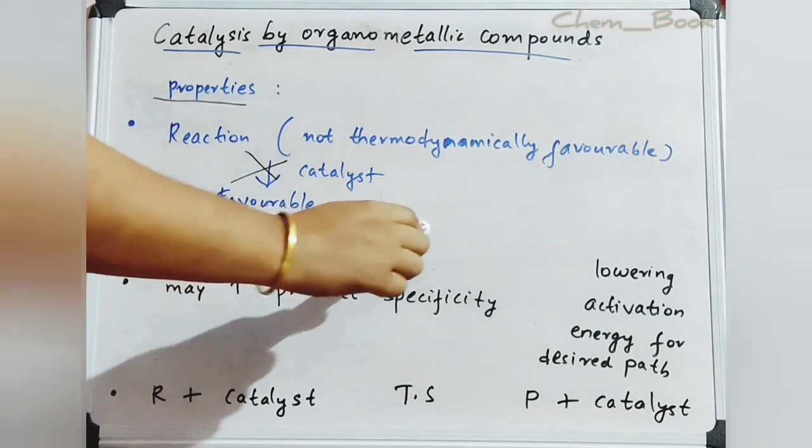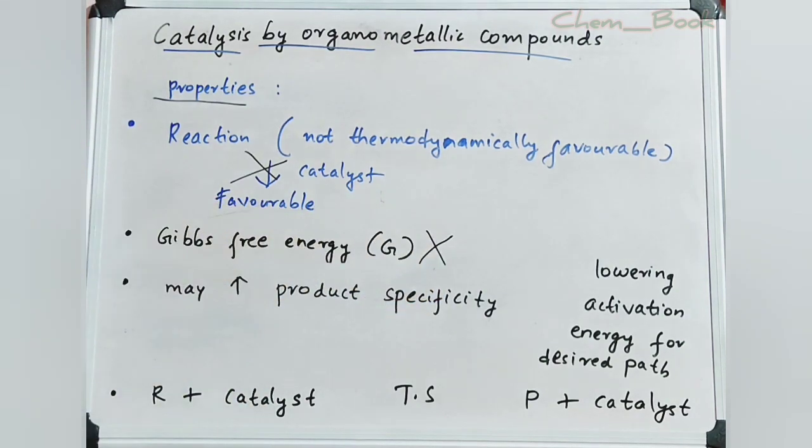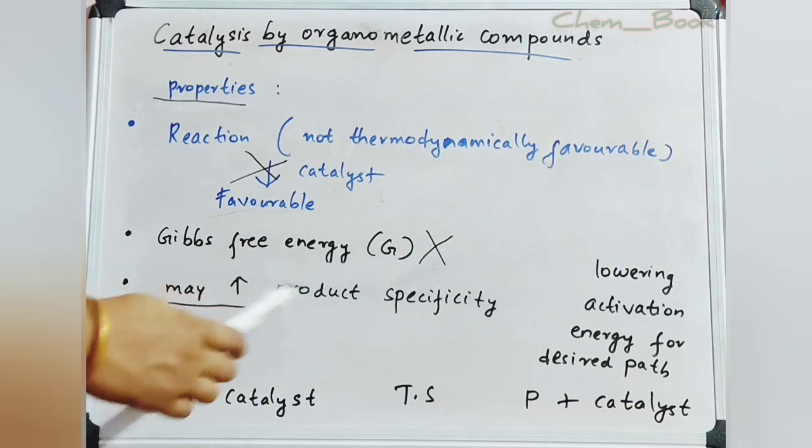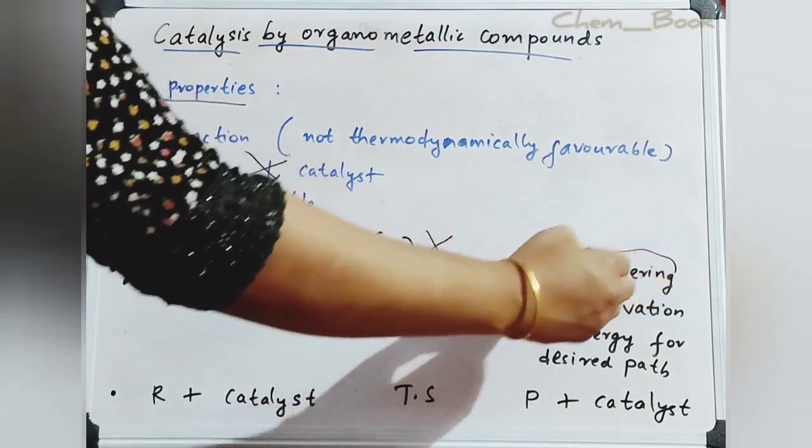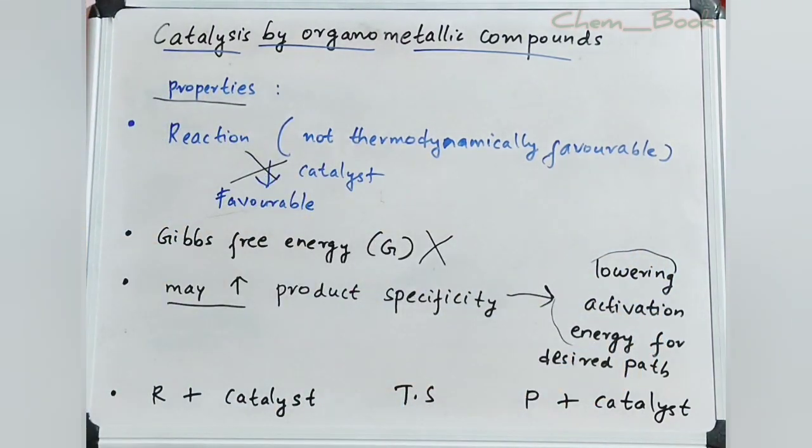It does not affect the Gibbs free energy of the overall reaction. And the other point is that if several reaction paths are possible, a catalyst may increase the product specificity by lowering the activation energy for the desired path or by raising it for another.